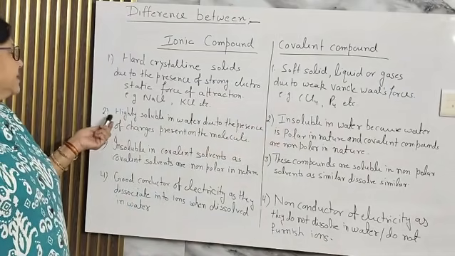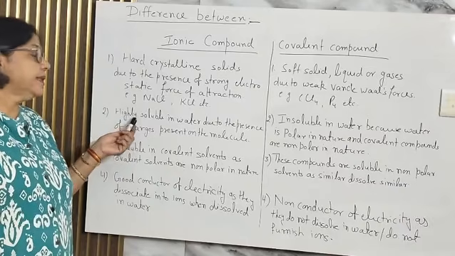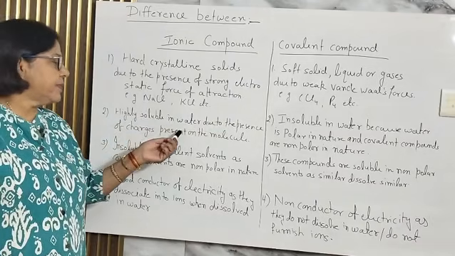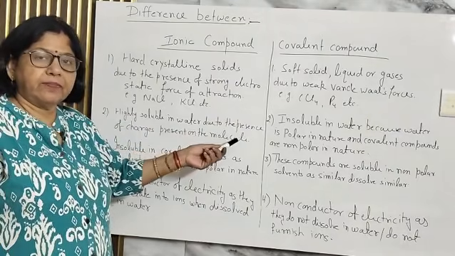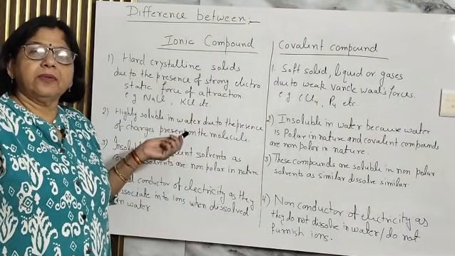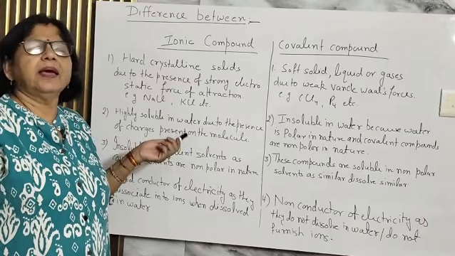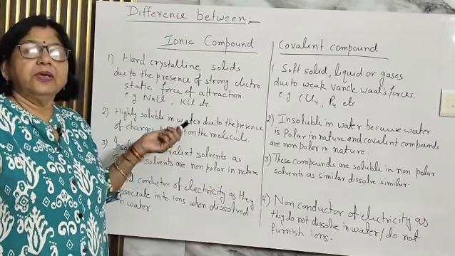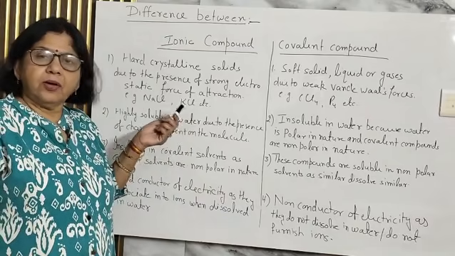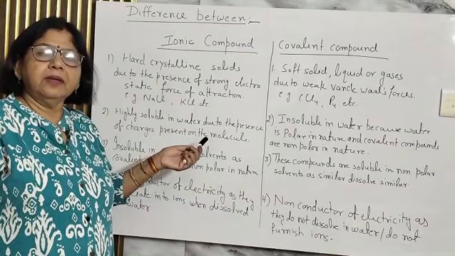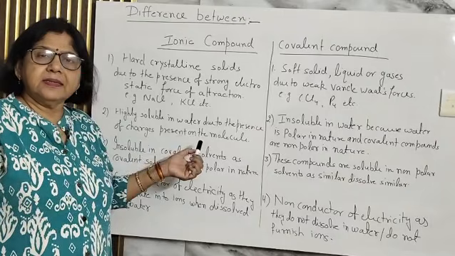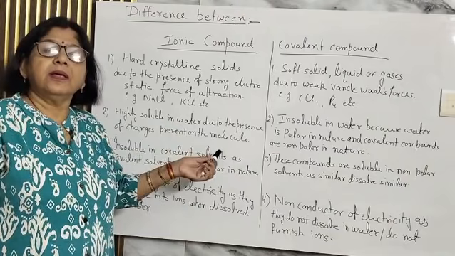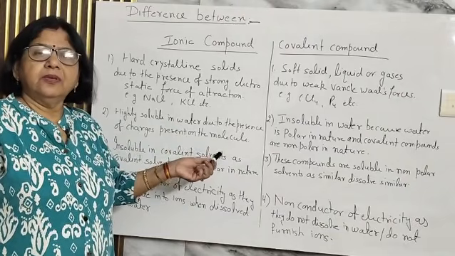Okay. The second point is that ionic compounds are highly soluble in water due to the presence of charges on the molecule. Ionic compounds like sodium chloride, calcium chloride, and all the ionic compounds are highly soluble in water because you know that in the ionic compound there is the presence of ions, and water is itself a polar molecule, right?